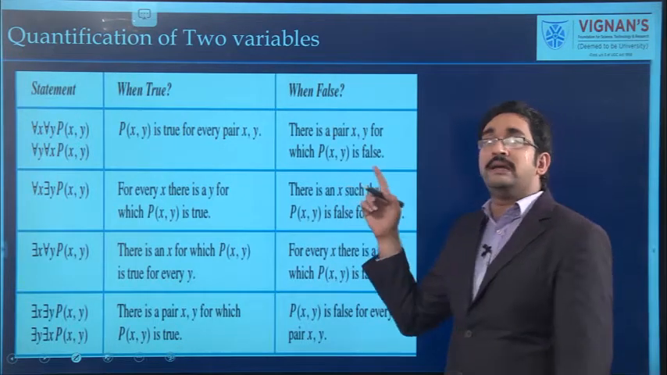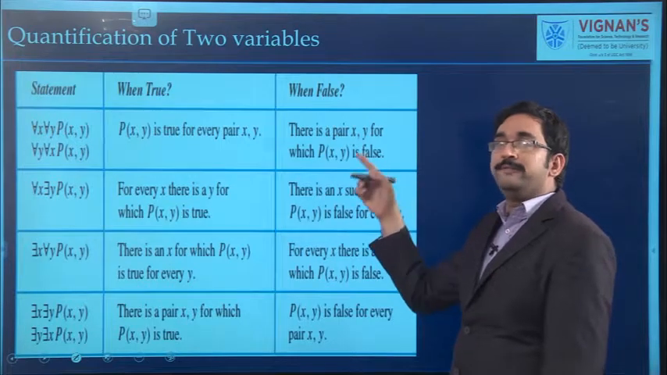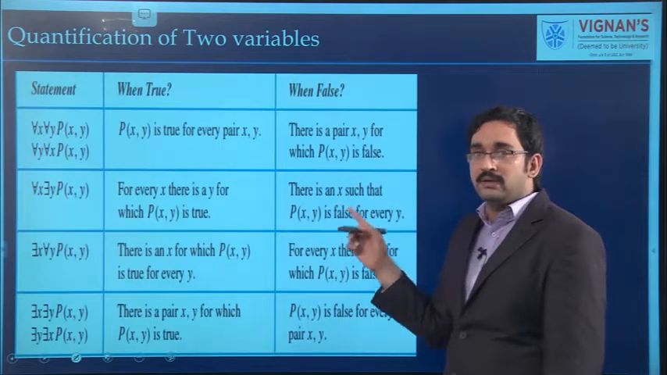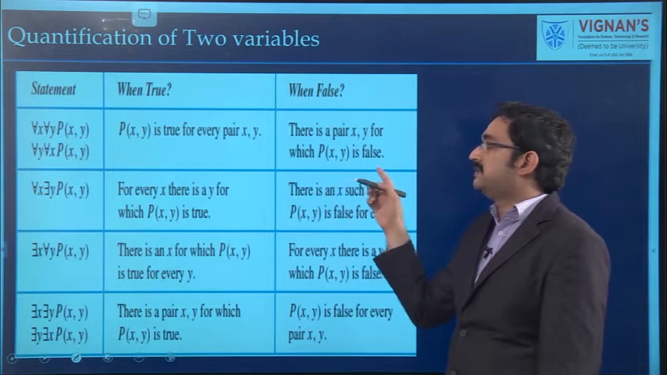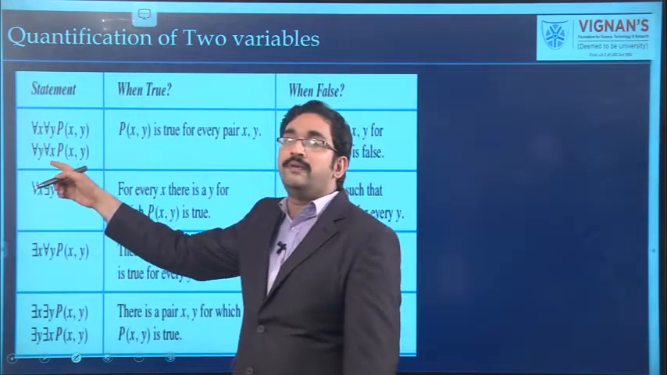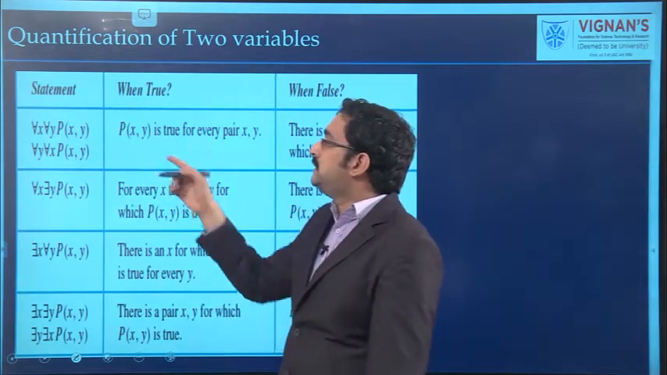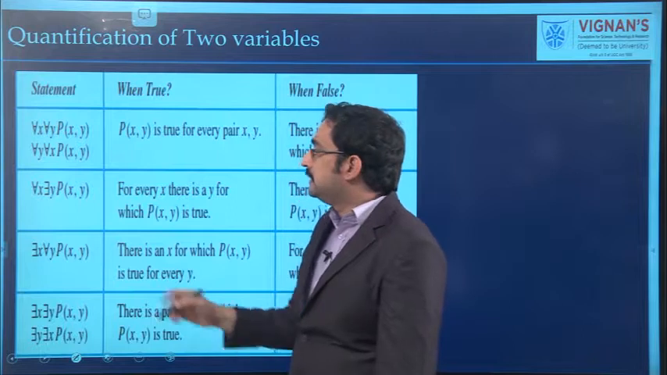It will be false if there is at least one x and y such that p of x, y is false. If there is at least one pair x comma y such that p of x comma y is false, then we can say that for all x, for all y, p of x comma y is false. This is about the universal quantifier.